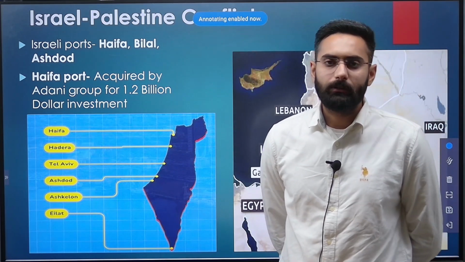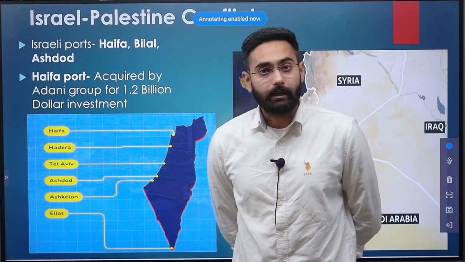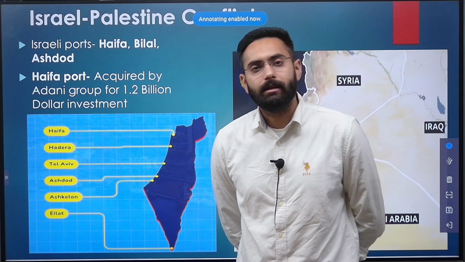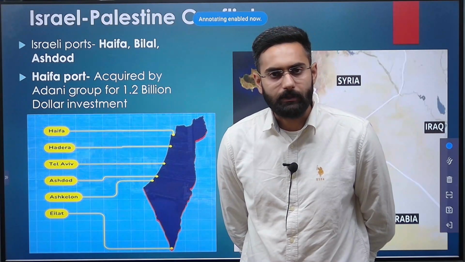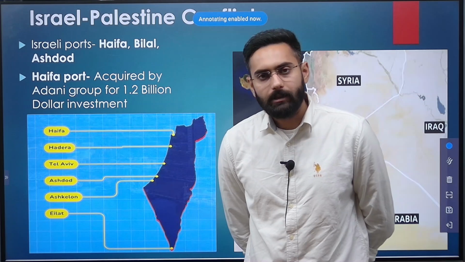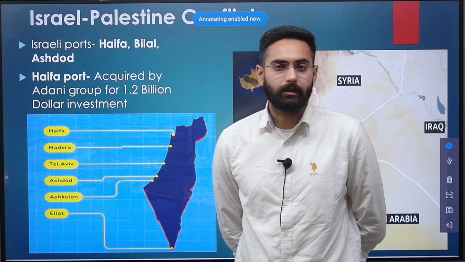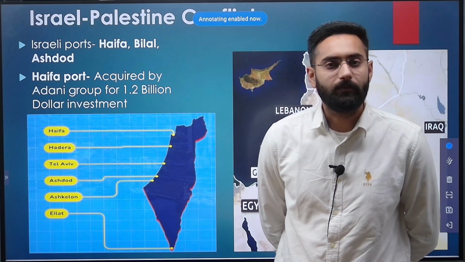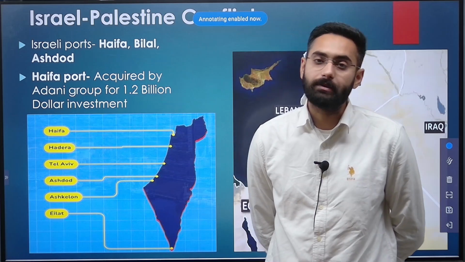Then one more important aspect of Israel-Palestine conflict is the different ports from which the supplies are done for basically the humanitarian purposes. And there are certain ports which become all the more important because of Indian significance. India, especially Adani Group, has invested around $1.2 billion in Haifa port of Israel.